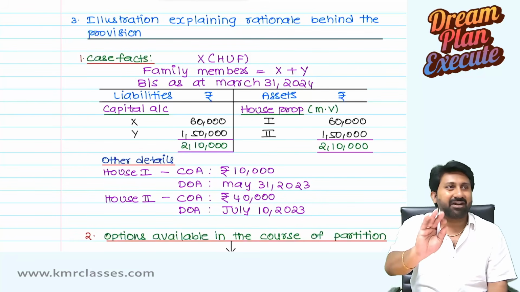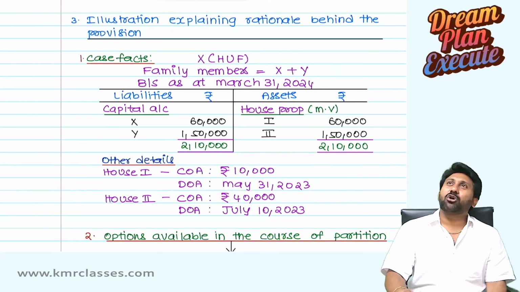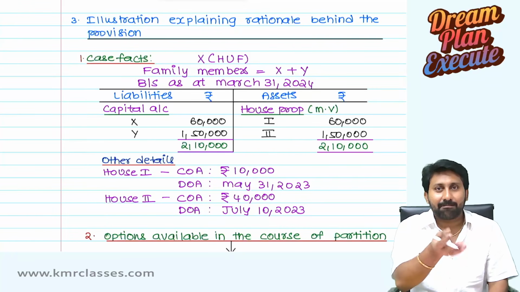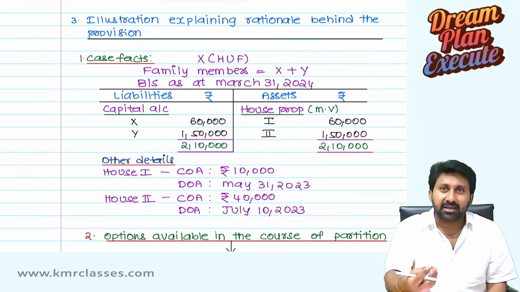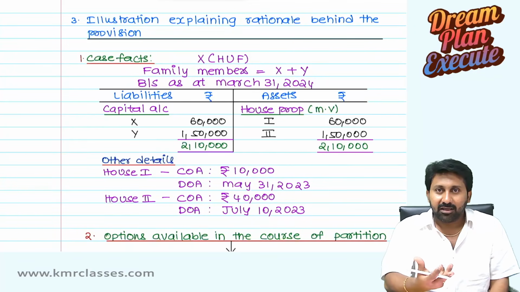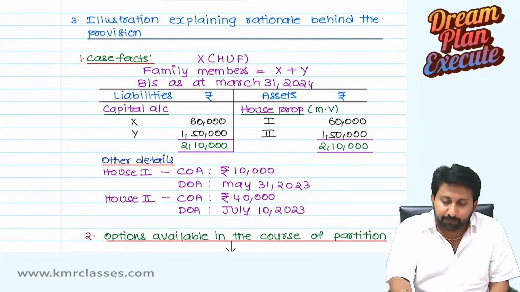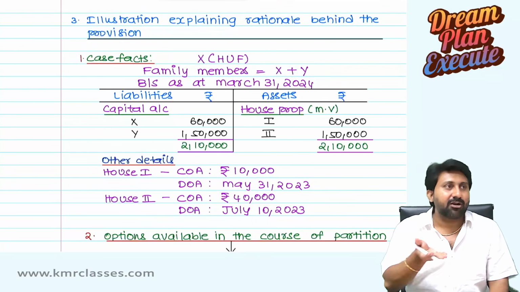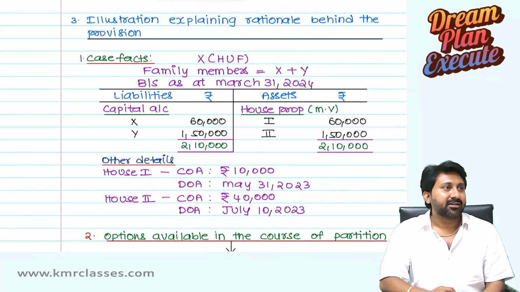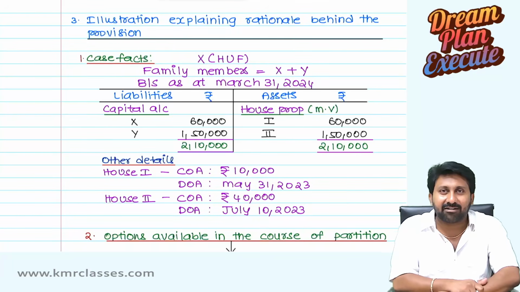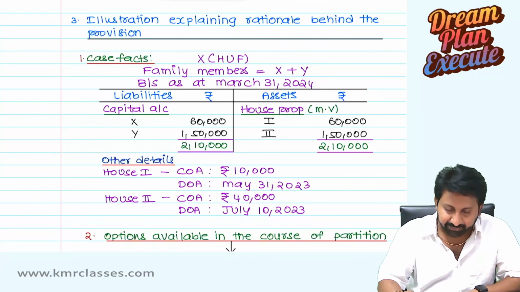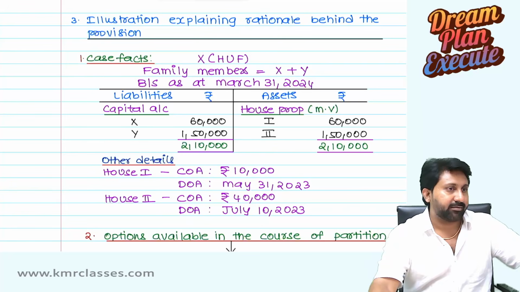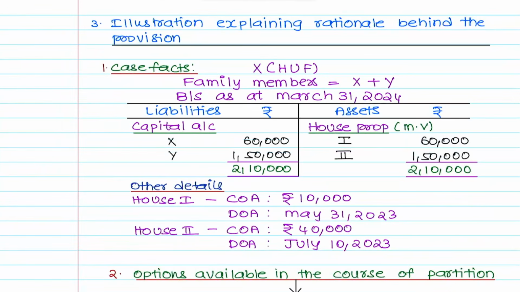The numbers I have given only for understanding's sake. You should not ask which house property is purchased for 10,000 in India. That's a foolish question. I wanted to make the example as simple as possible. Instead of 1,000, if I put crores here, it will become 10,000 crores. If I put lakhs, 10,000 lakhs, thousands, 10,000 thousands. So forget about it. Amounts are irrelevant. The concept is more important for us. Okay. So first see the question. Observe the question now on an overall basis.